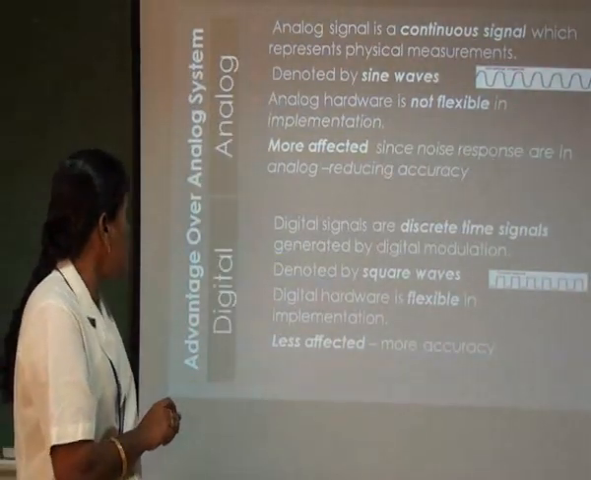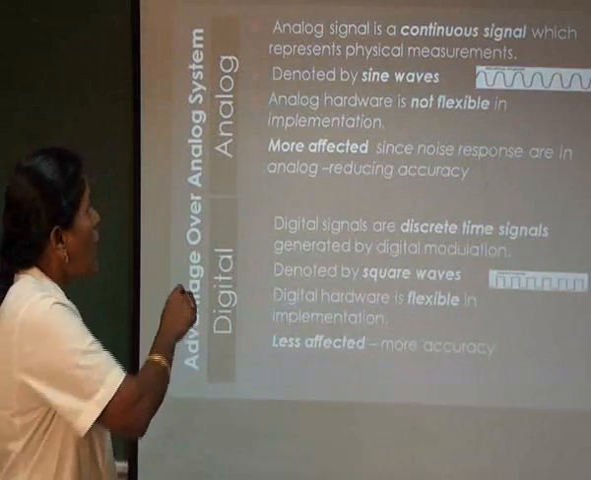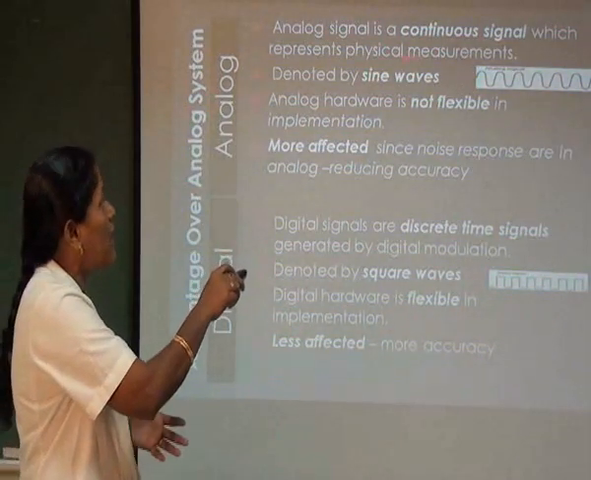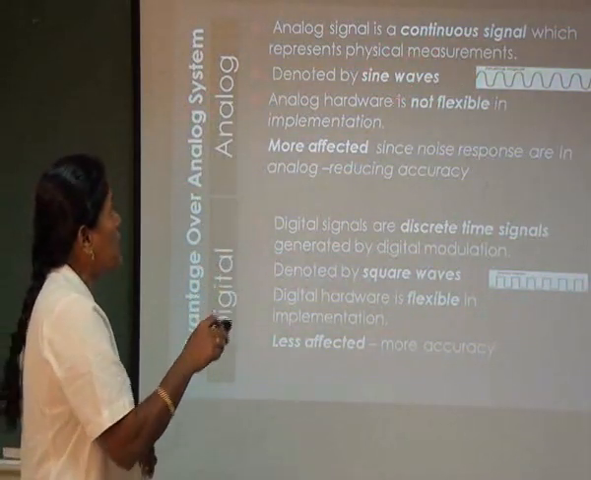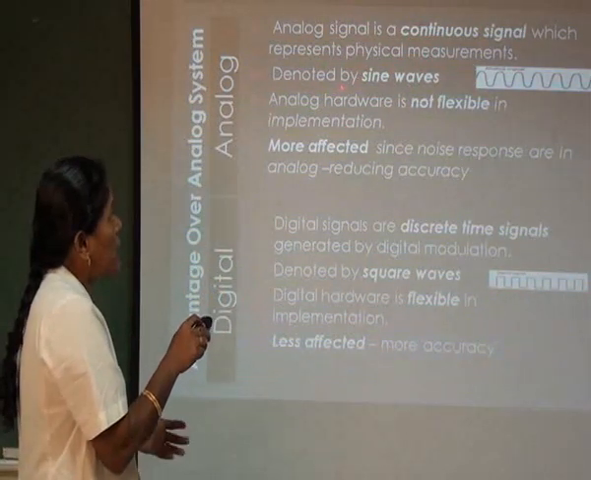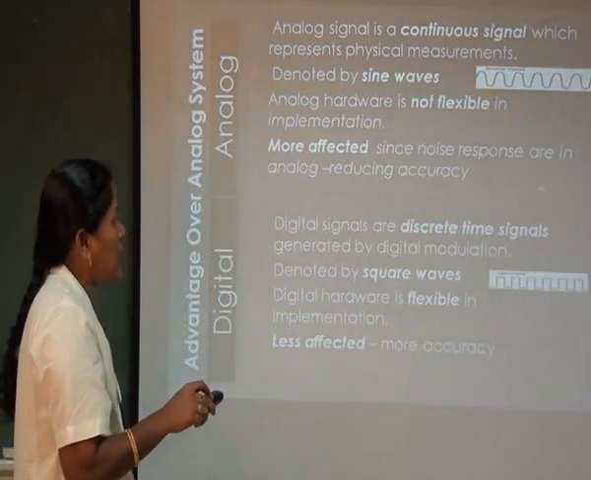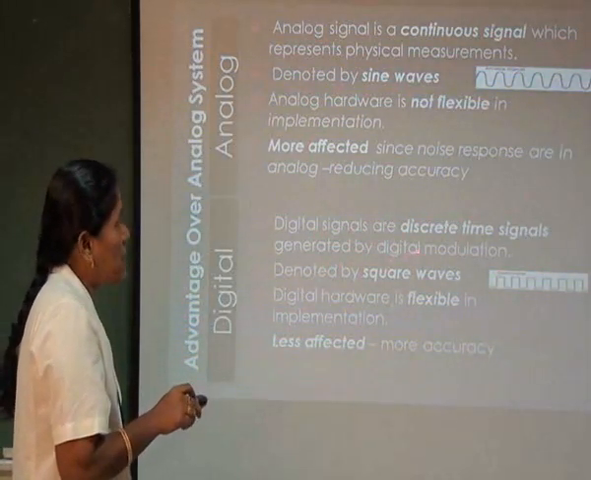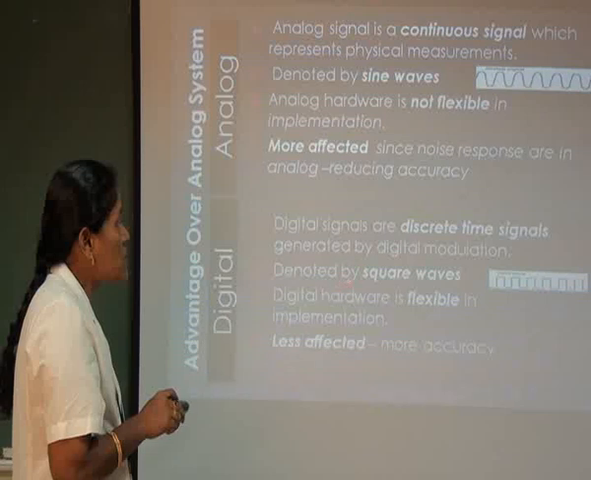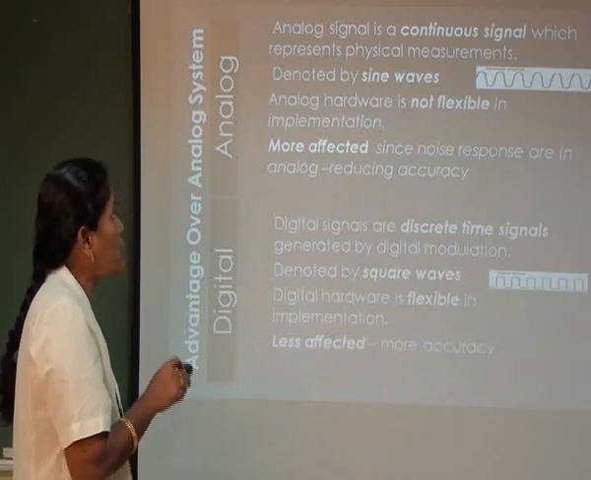Advantages over analog signals. An analog signal is a continuous signal which represents a physical measurement and is denoted by the sine wave. But the digital signal is a discrete time signal which is generated by digital modulations and is denoted by square waveforms.